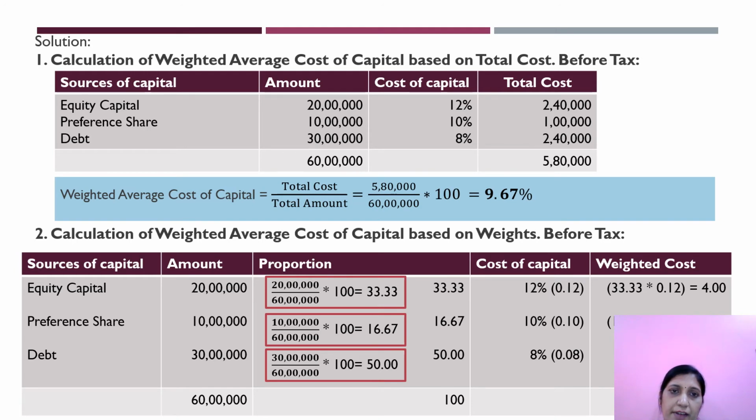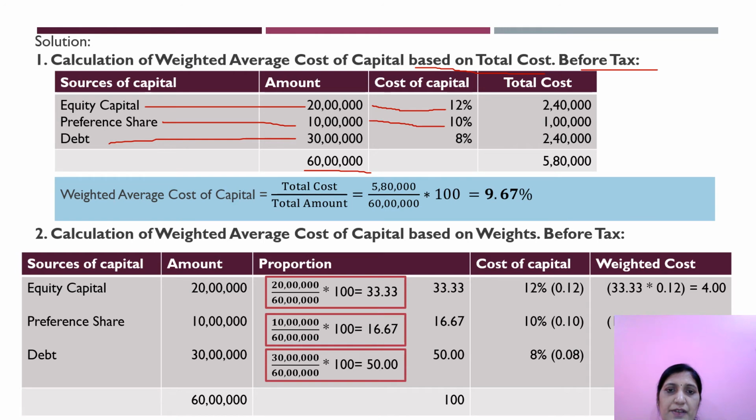We have to find the weighted average cost of capital based on total cost. First one I am taking based on total cost before tax. In total cost, equity capital you have 20 lakhs, preference shares 10 lakhs and debt is 30 lakhs. Total of this is 60 lakhs. Cost of capital: equity is 12%, preference shares 10% and debt 8%.